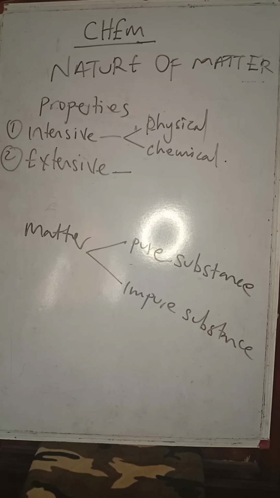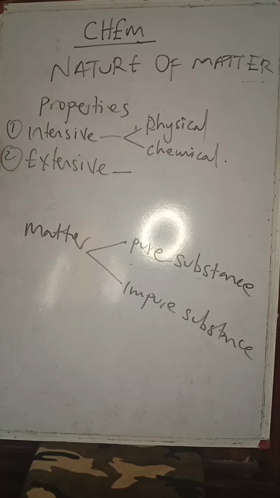Chemical properties such as the reaction with water, reaction with a base, reaction with an acid, reaction with a metal. Those properties don't depend on the quantity of matter present, in the sense that if a substance can react with water, 1 gram of it or 0.5 gram of it should be able to react with water. So intensive properties do not depend on the quantity of matter present.